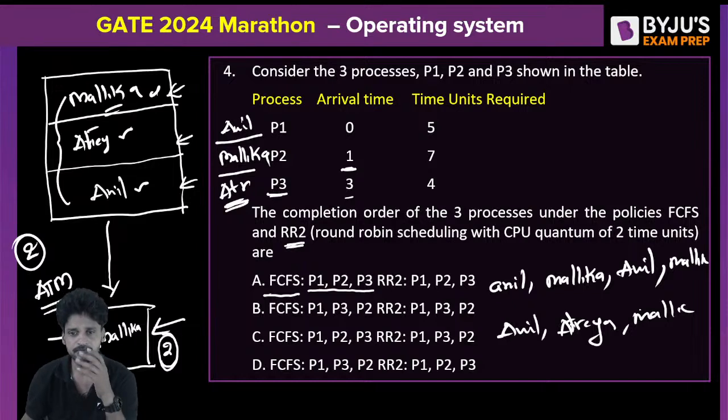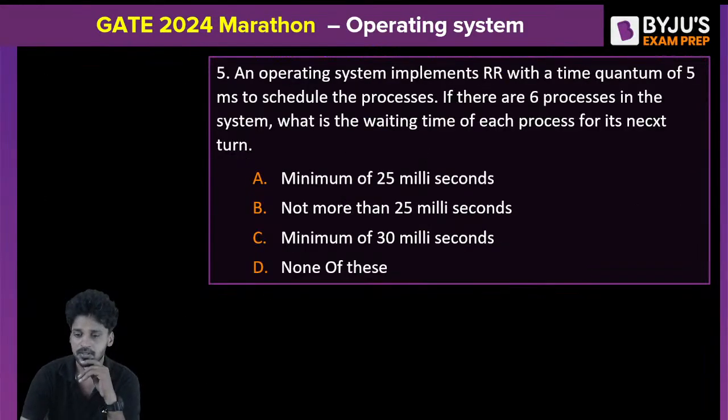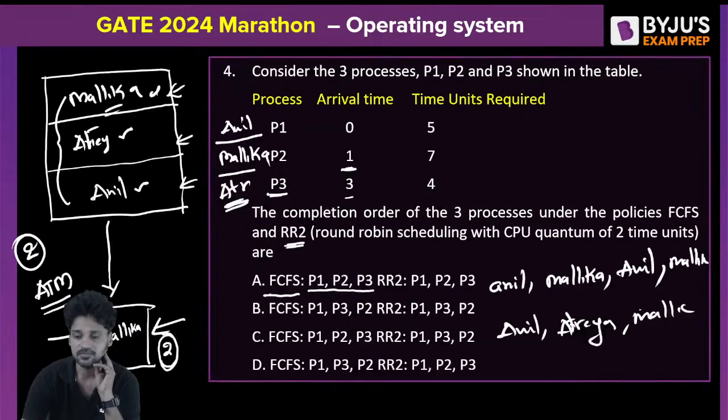Everyone? Okay then. An operating system implements round robin with a time quantum of 5 milliseconds to schedule the process. If there are 6 processes in the system, what is the waiting time of each process for its next turn? This is the question. After P2 once, what does it mean?